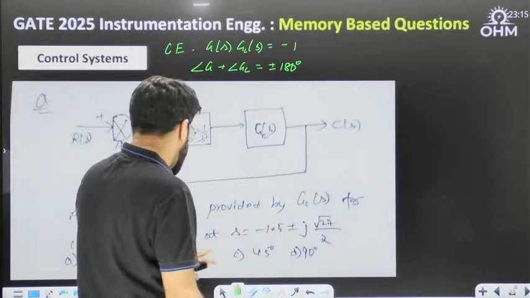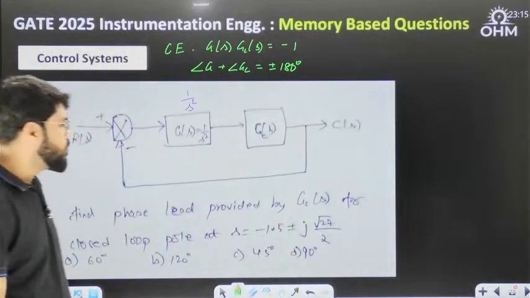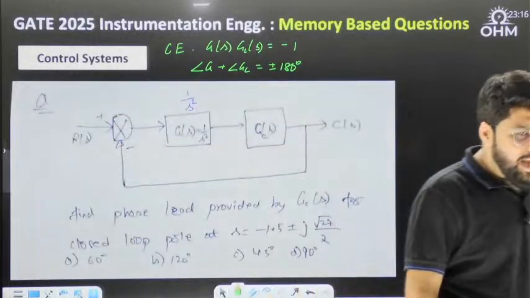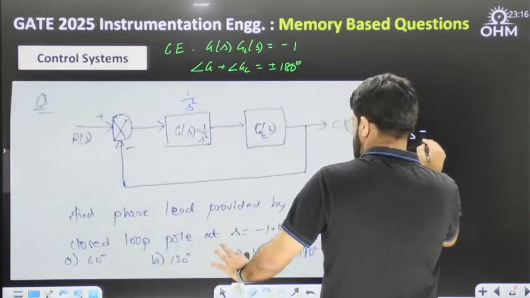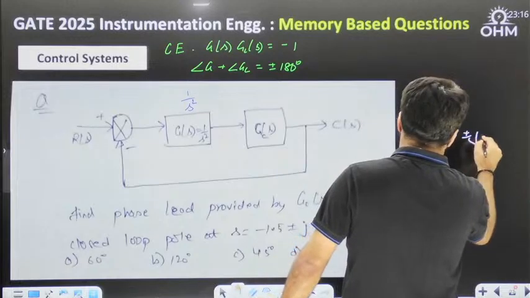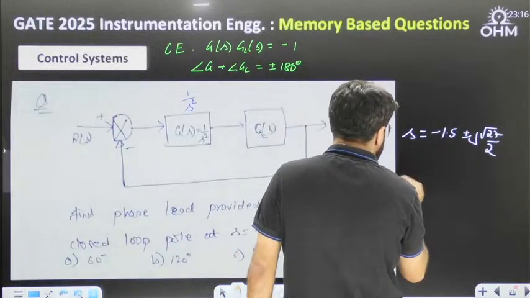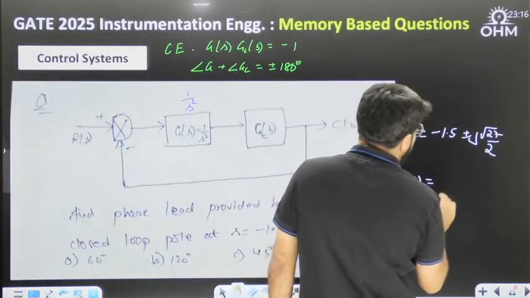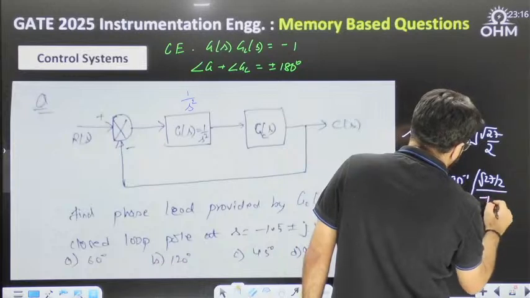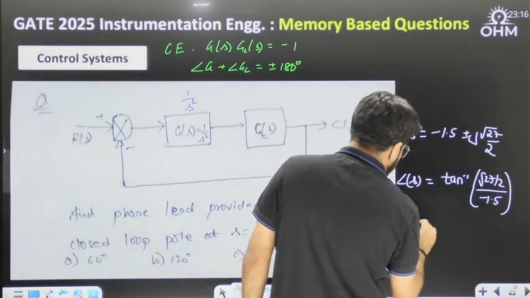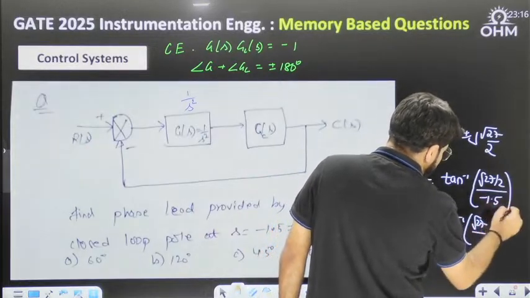Now what is angle G? What should be the phase lead so that you have a pole at -1 plus minus j root 27 by 2? At this pole, what is the angle of s? If I consider only the plus part, s is minus 1.5 plus j root 27 by 2. The angle corresponding to this s is given by tan inverse of y upon minus x, root 27 by 2 divided by 1.5. This itself can be written as 180 degree minus tan inverse of root 27 by 2 into 1.5.